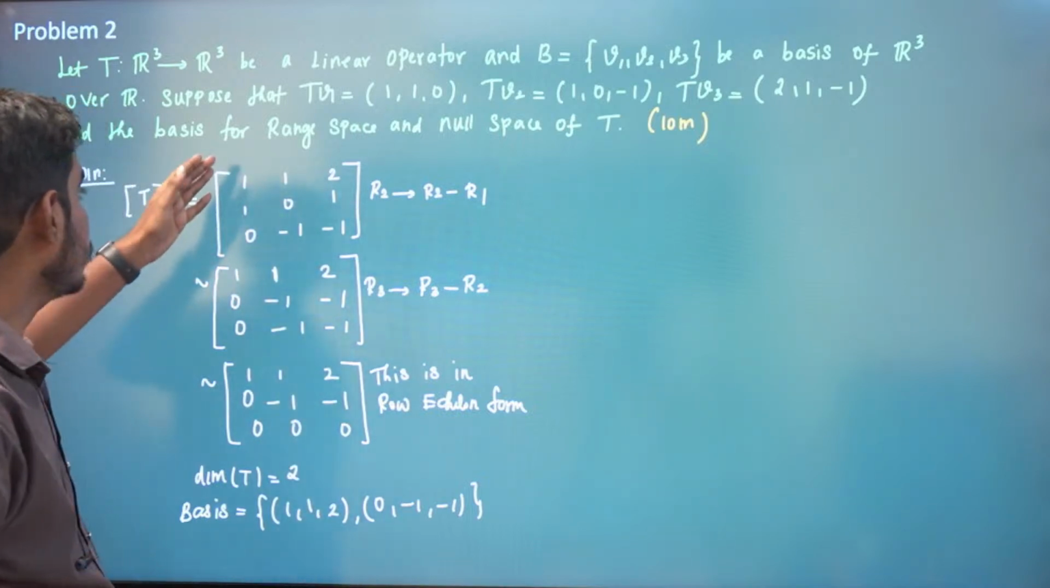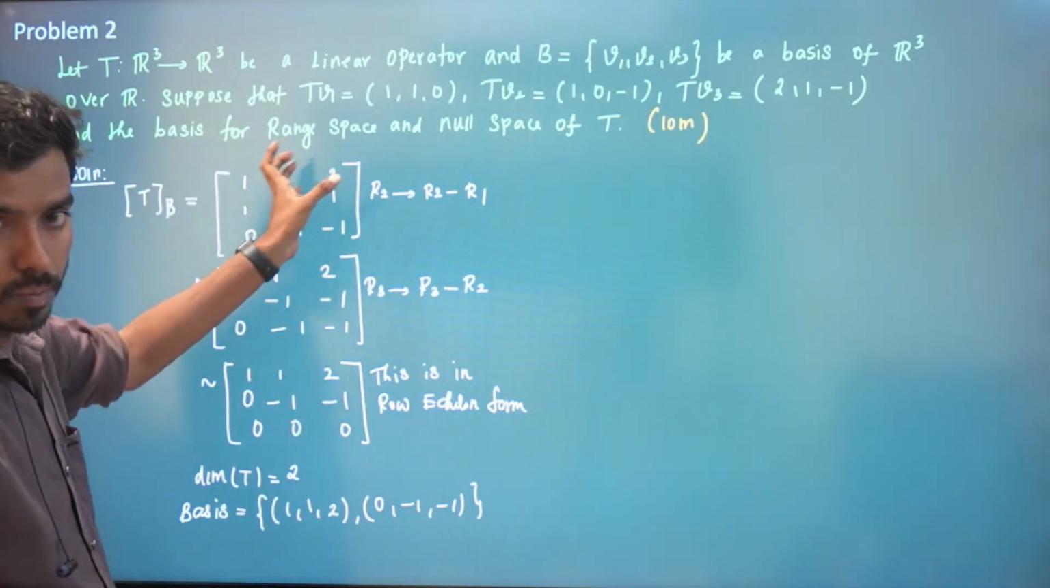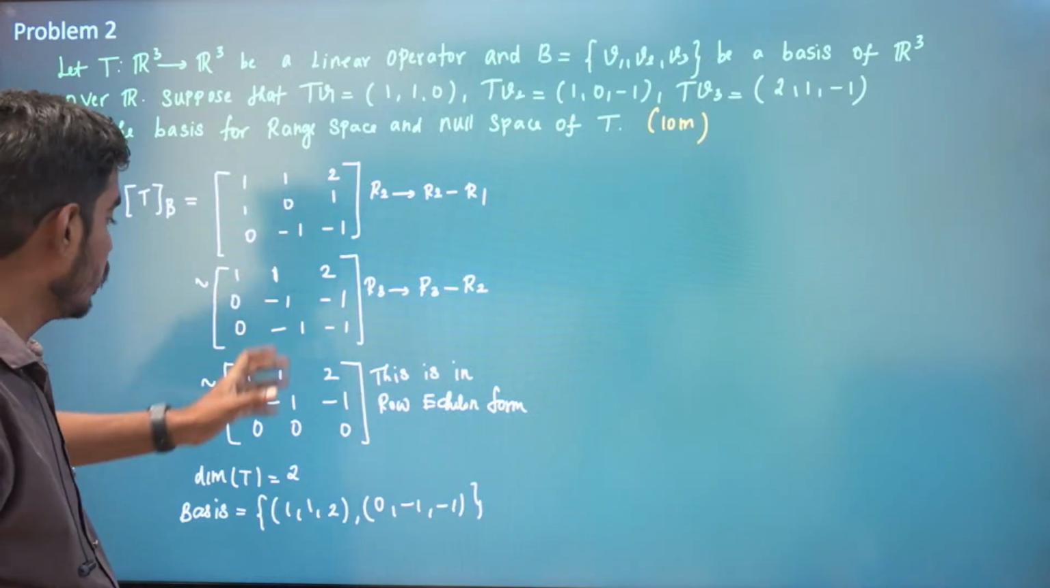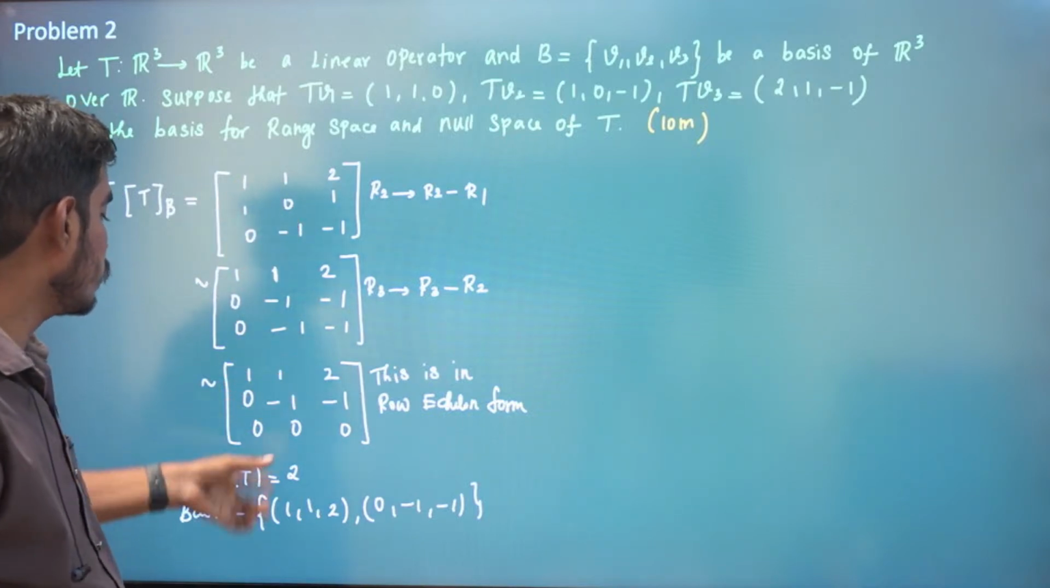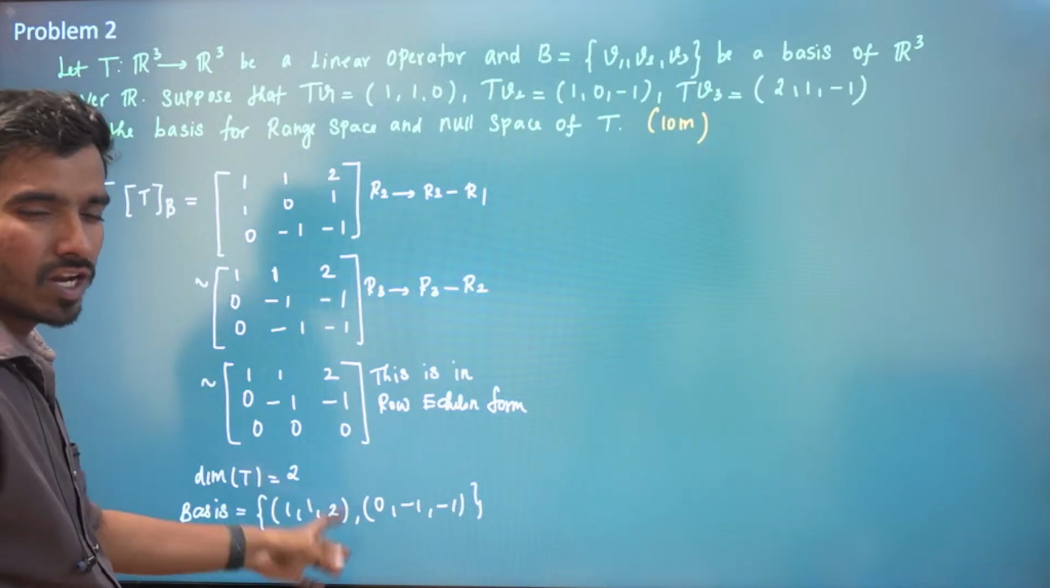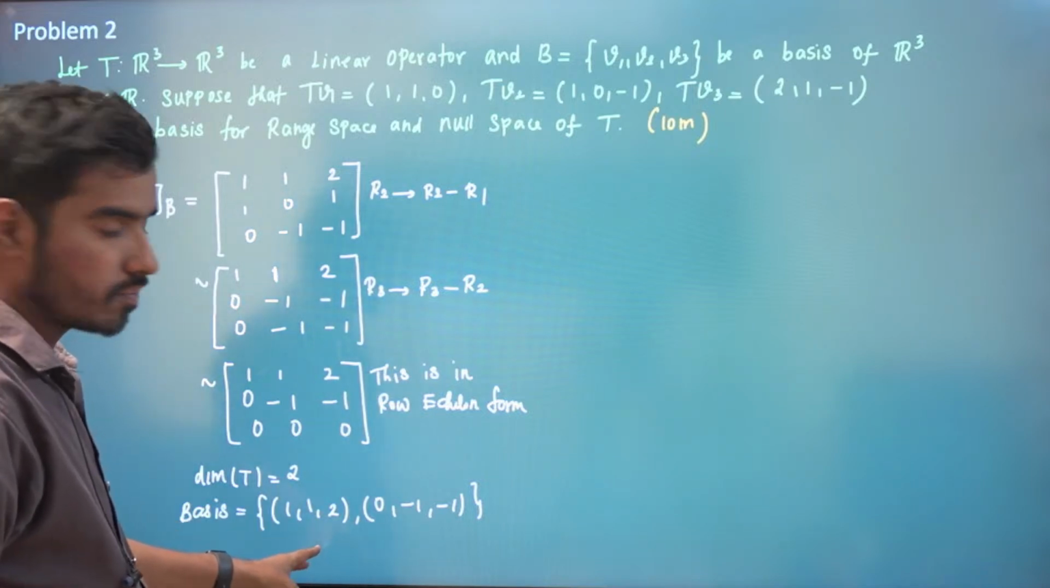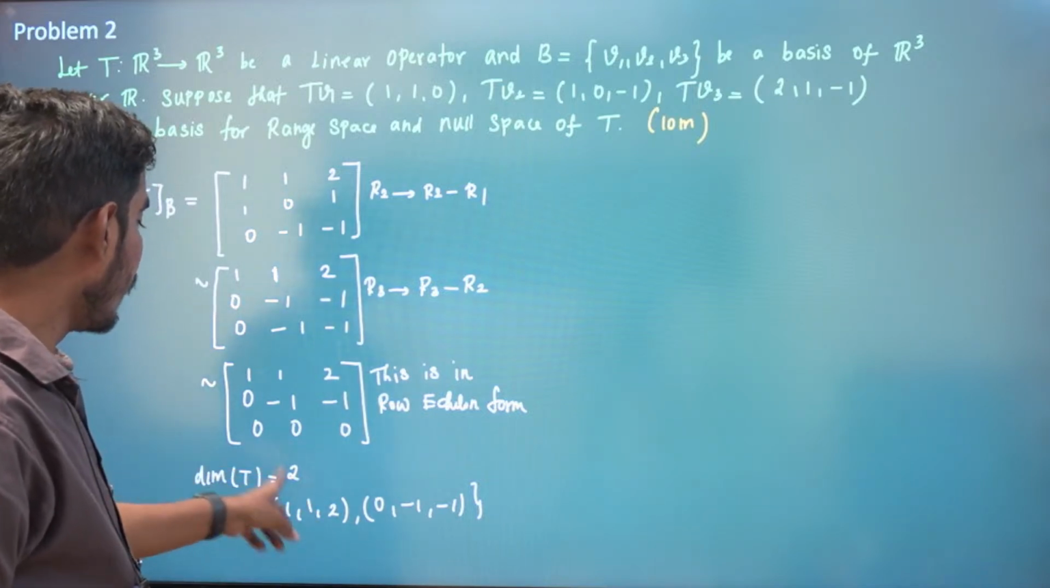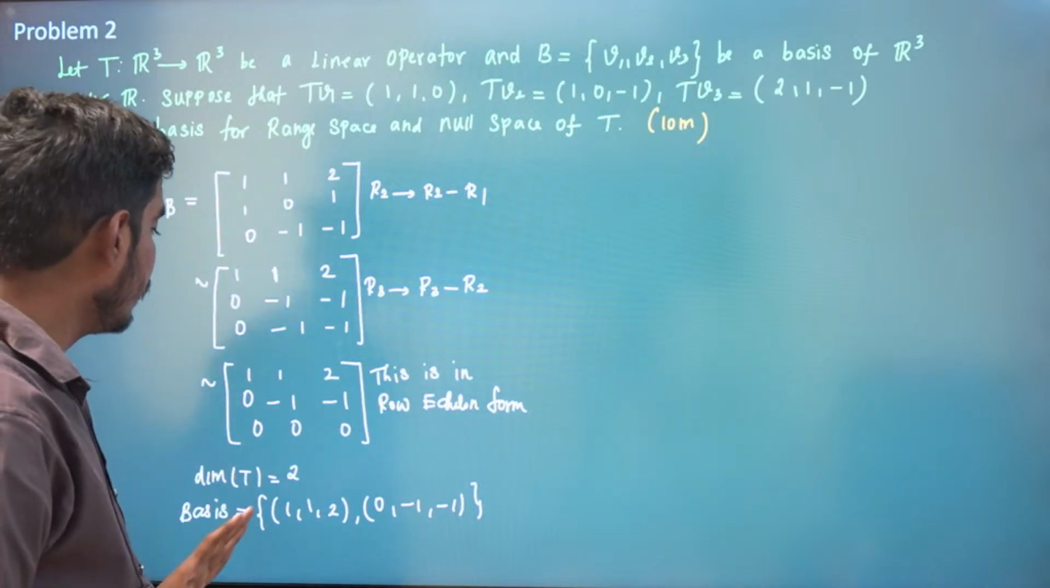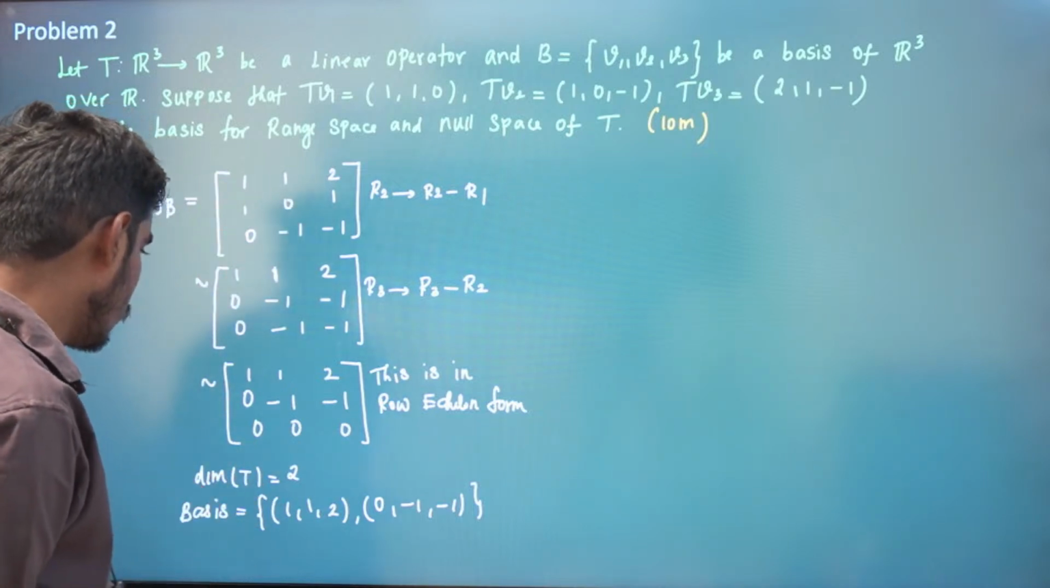You can also write this as a row instead of a column, right? If you write it as a row, the basis will be different. But any two linearly independent vectors that span this range space will be a basis, right? Don't worry about that.